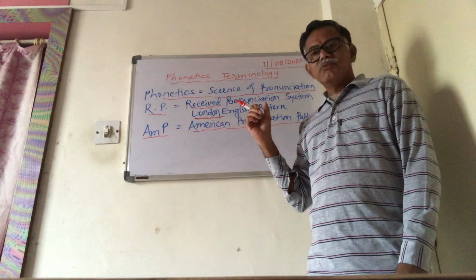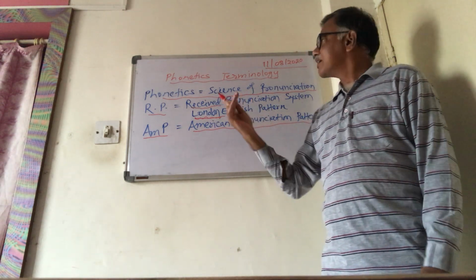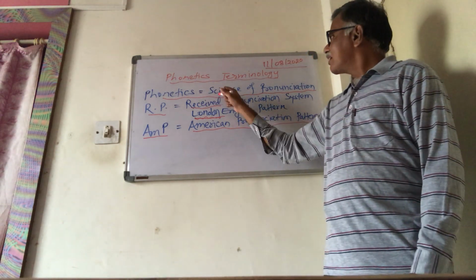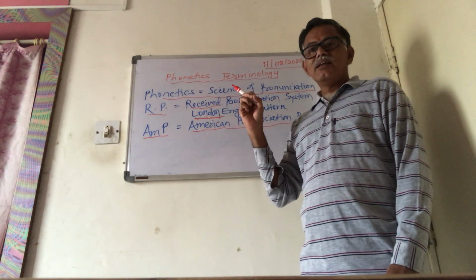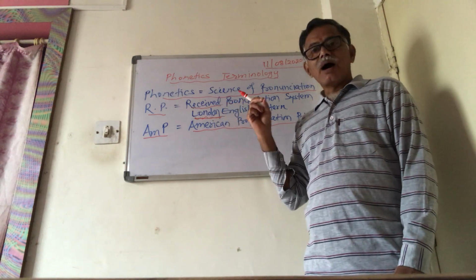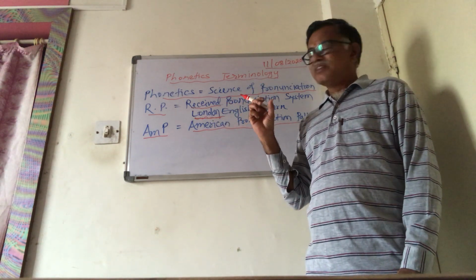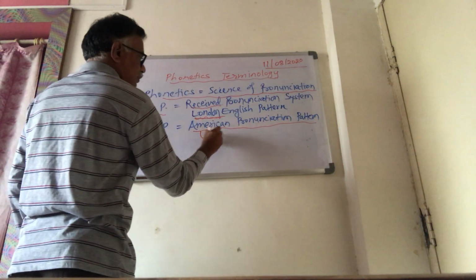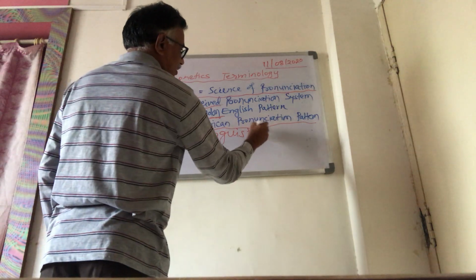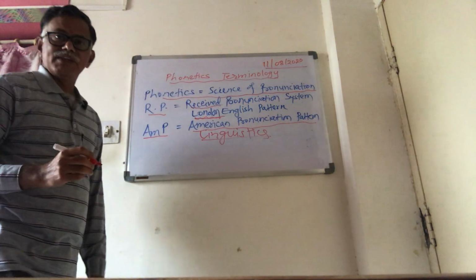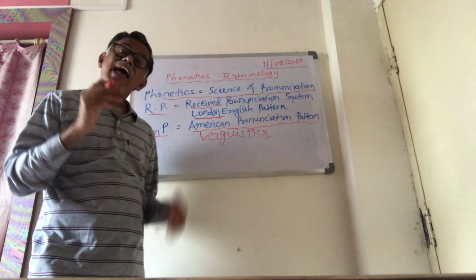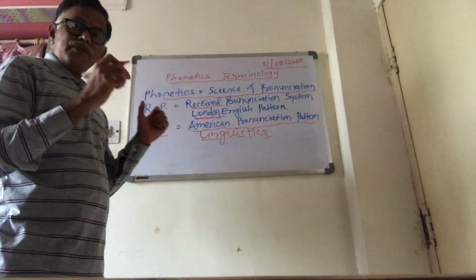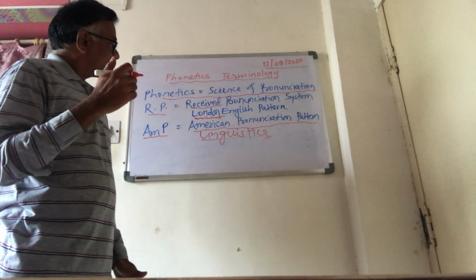In classes also, whatever we study of this particular language, we study phonetics. That is the science of pronunciation. In Marathi it is called Uchchar Shastra. Bhasha Shastra is linguistics, this is phonetics. Linguistics has got two systems. Linguistics is the science and study of languages, any languages. Every language has got its own pattern. If we study that pattern, we study linguistics.